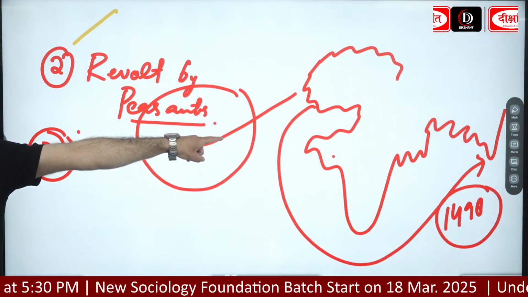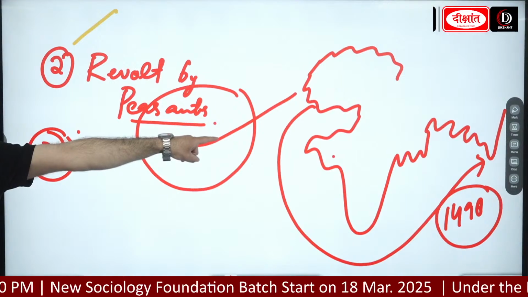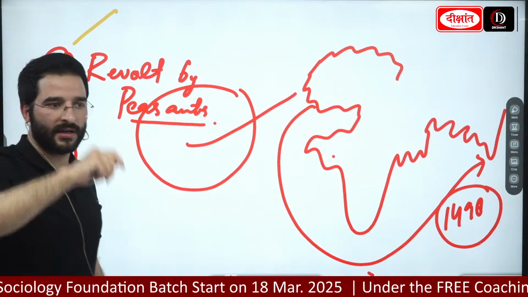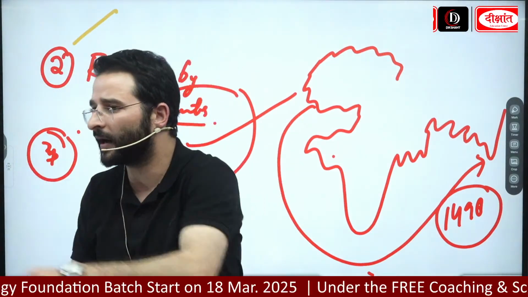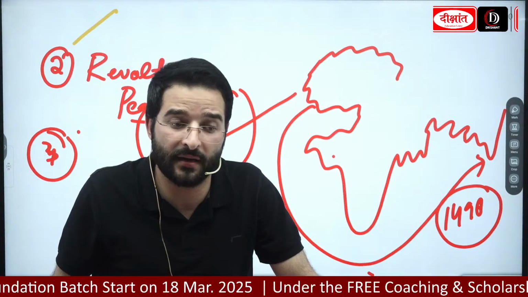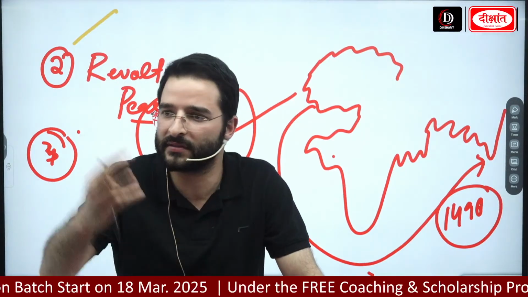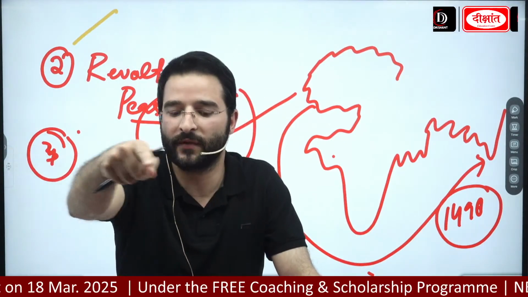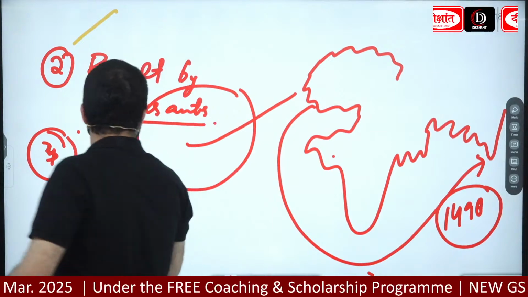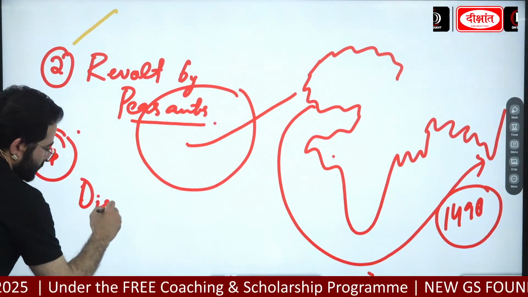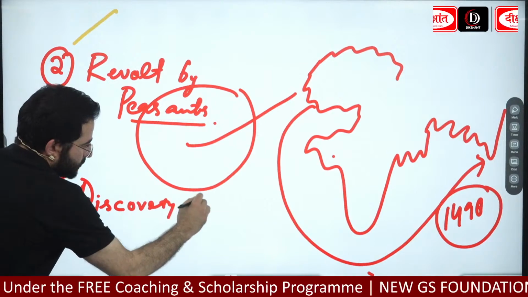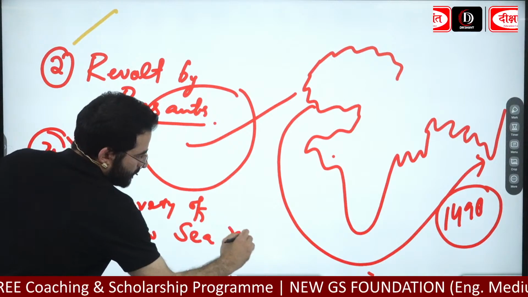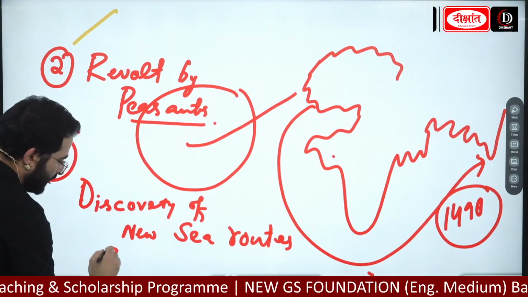So the third reason is going to be the discovery of new sea routes as well as the discovery of new markets. When we are finding new sea routes and new markets, obviously it is going to enhance our trade and commerce. Okay, so kindly remember this. The third reason was the discovery of new sea routes and new markets.